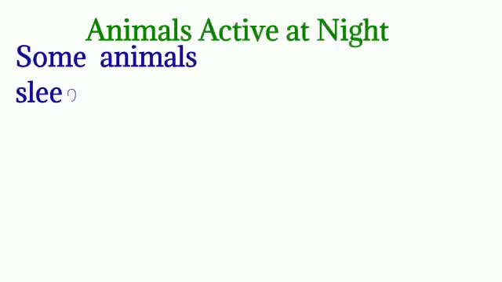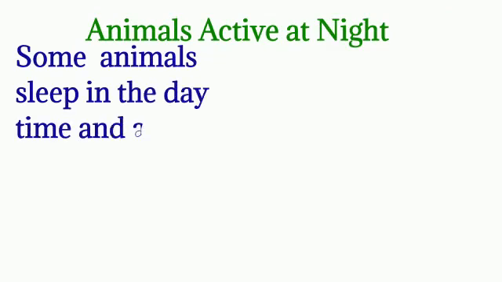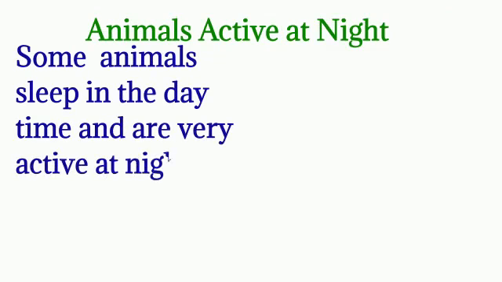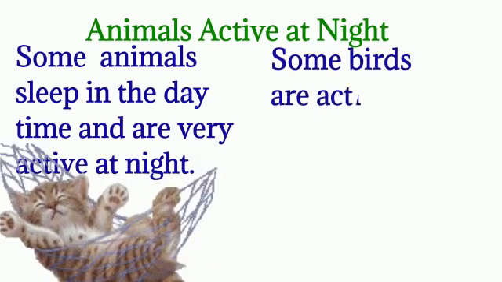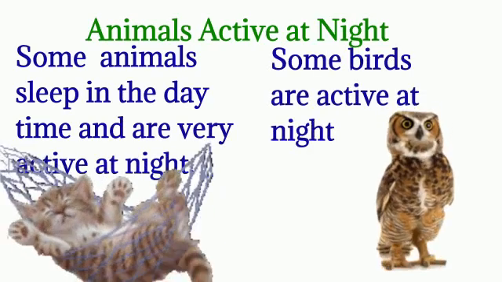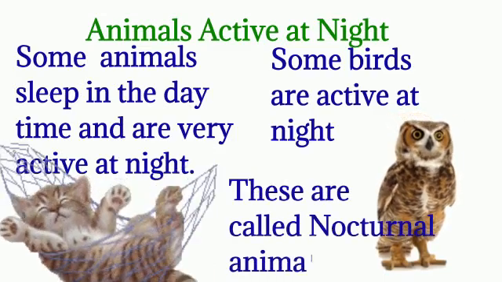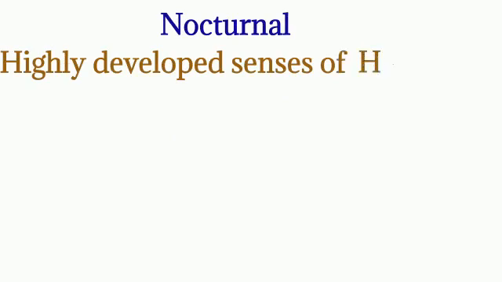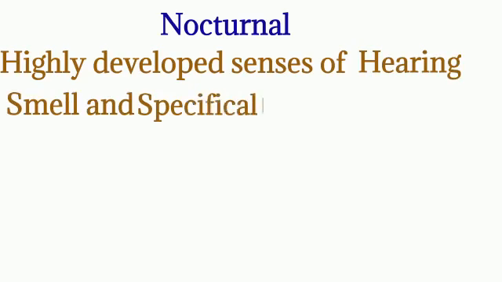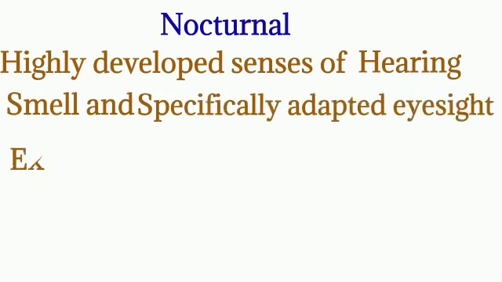Animals active at night. Some animals sleep in the daytime and are very active at night. A good example is the cat at our home. Not only small animals but also small birds are active at night. Such animals are nocturnal animals. Example, owl. Nocturnal creatures generally have a highly developed sense of hearing, smell, and specially adapted eyesight. Some examples of nocturnal animals are given below.